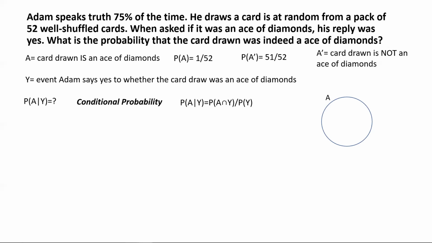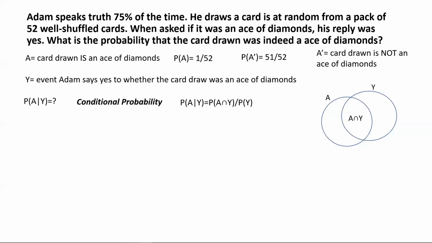Similarly, we have another circle, and that circle represents the event Y, which is the event that Adam says yes when he was asked the question if the card drawn was an ace of diamonds. Let's represent that circle by Y. Now, note that the event A and event Y overlap. There is a common overlapping region, and in the notation of set theory, this is called A intersection Y.